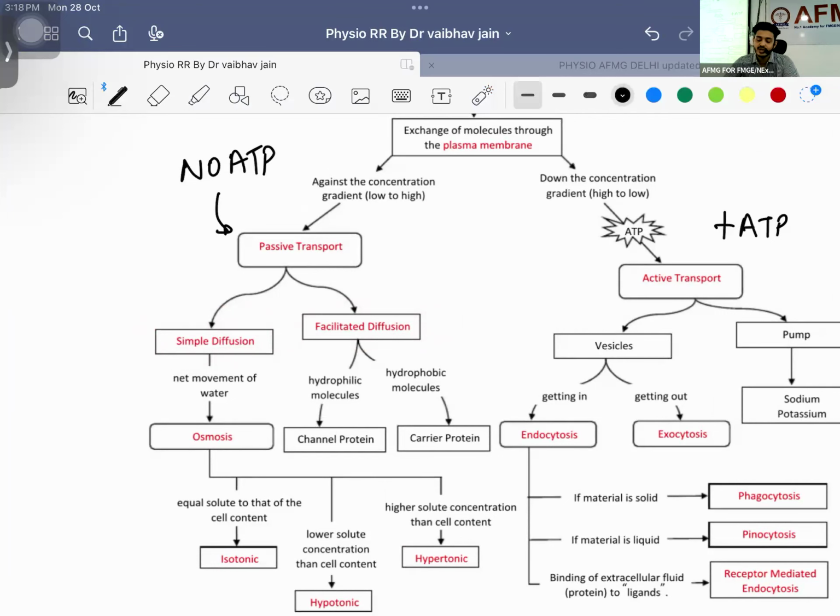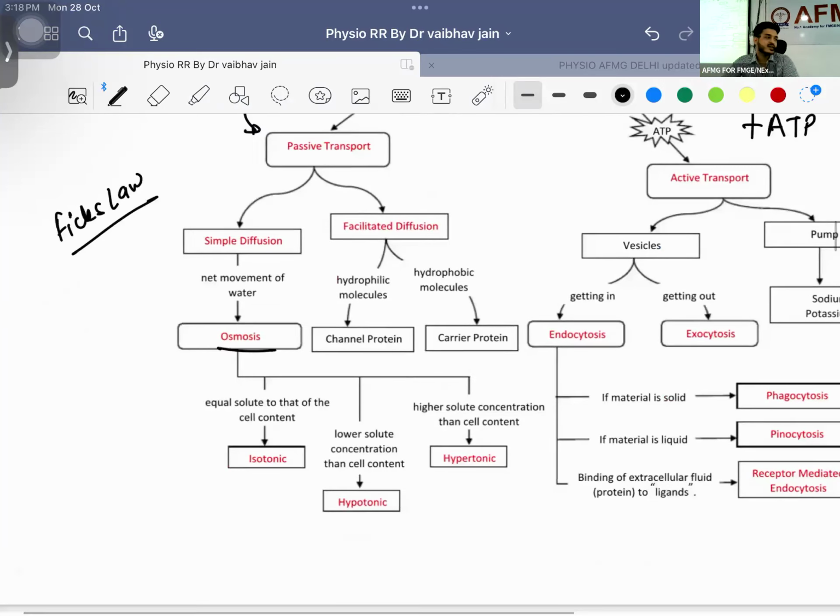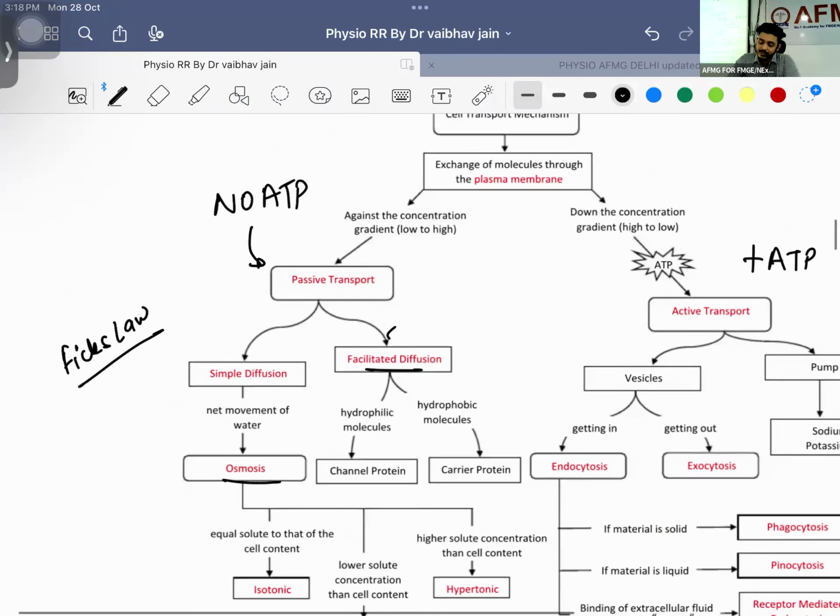Simple diffusion is based on a law. What is the name of this law? Fick's law. It is based on Fick's law. That means the more the concentration of the substrate, the more will be the diffusion. Okay, so this is going to be a normal concentration gradient thing. Okay, what about this facilitated diffusion? Two things you have to remember. What are the two examples? One is your GLUT and second is your aquaporin. Remember, GLUT and aquaporin do not require energy. They are a type of facilitated diffusion.